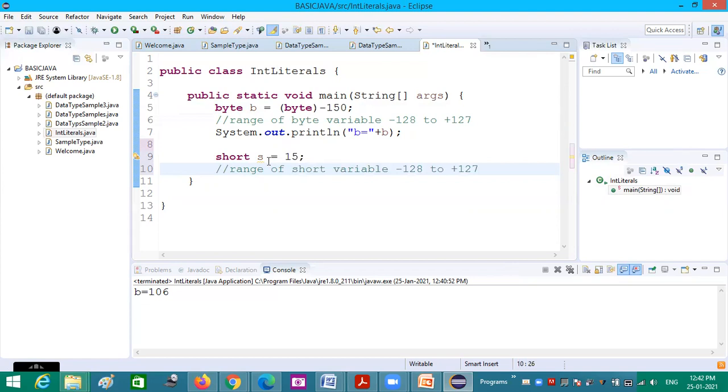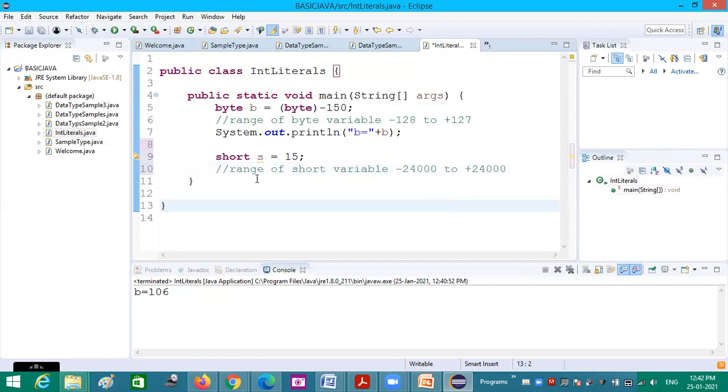We should remember the range, because while assigning values we should not give a wrong statement. For simplicity, I am saying minus 24,000 to plus 24,000.